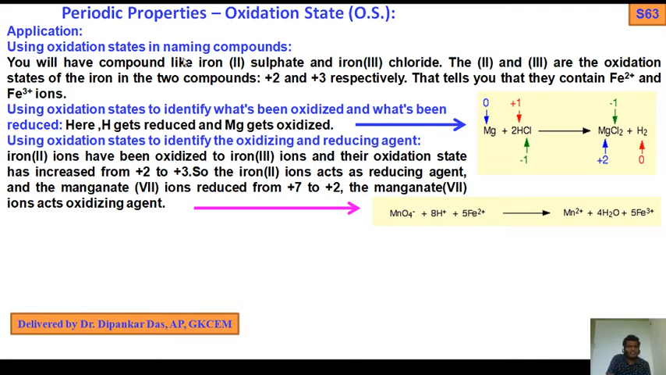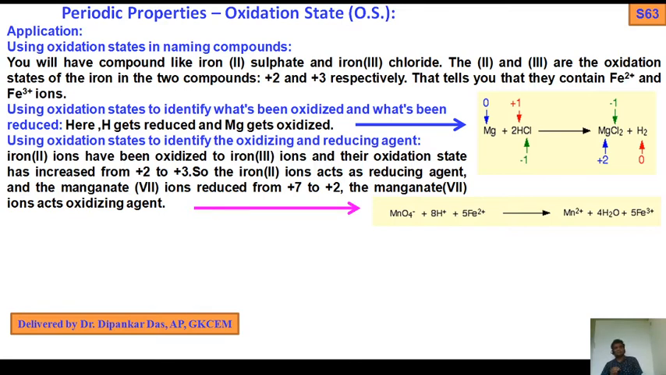Using oxidation state in naming compounds. You will have compounds like iron(II) sulfate and iron(III) chloride, ferrous sulfate, ferric chloride. Then Roman II and Roman III are the oxidation states of iron in the two compounds, +2 and +3 respectively. That tells you that they contain Fe2+ and Fe3+ ions.